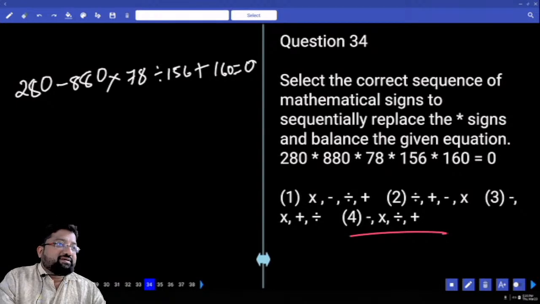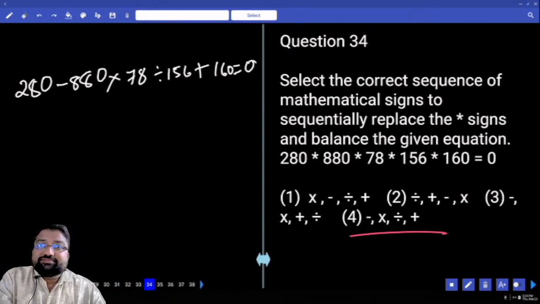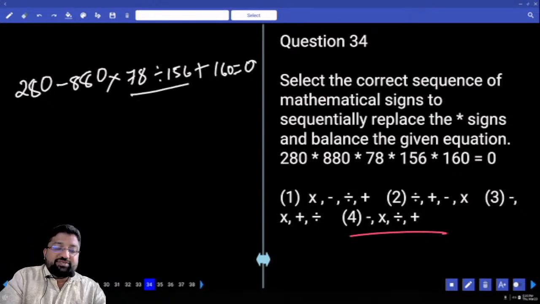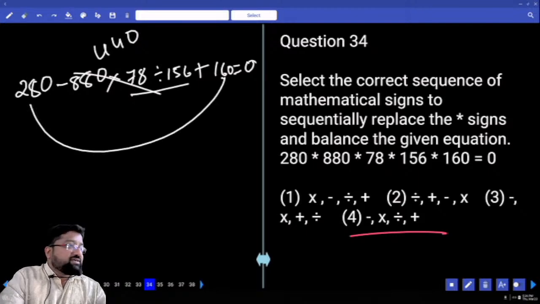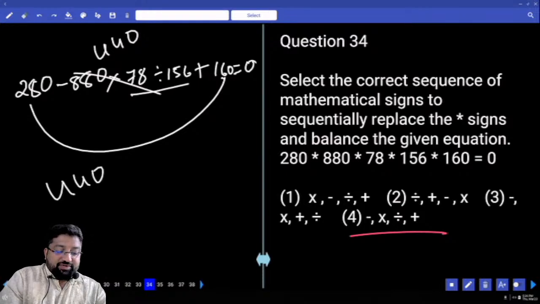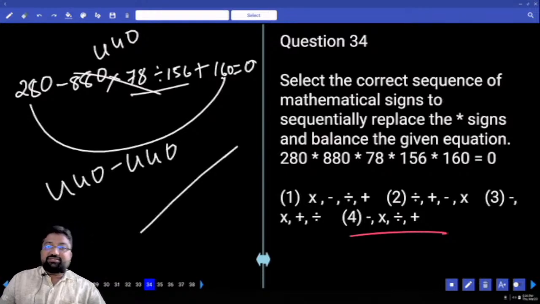So 880 into 1/2 is 440. Is this clear? So you are left out with 280, 160 and 440. 280 plus 160 is 440. 440 minus 440. What's my answer? 0.